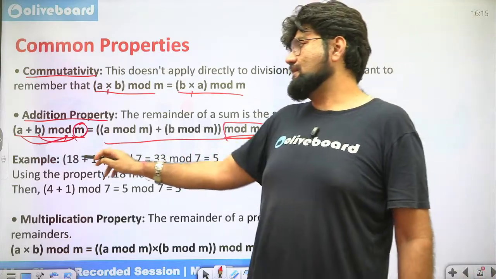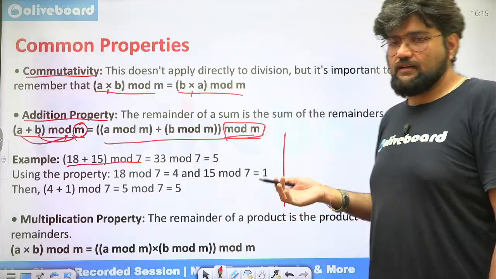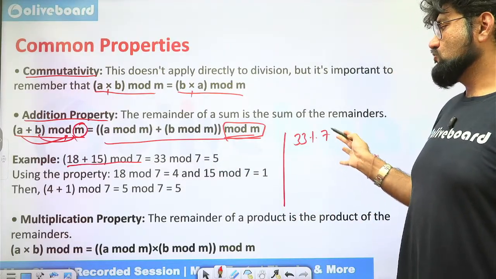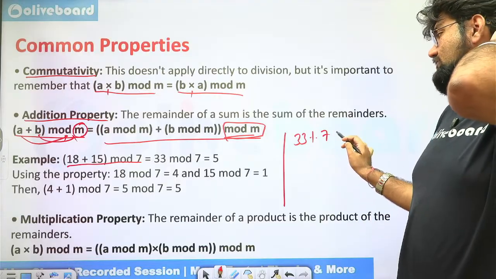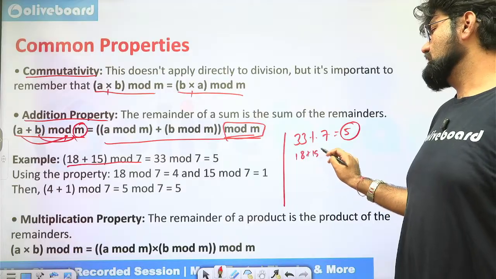For example, 18 plus 15 mod 7. We can have two approaches here. Either we add both of them, so we get 33. So 33 mod 7. This is what we are looking at. So the closest one is 28. Okay, subtract 28, we'll get 5. This is one approach.